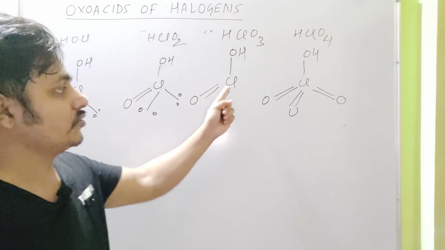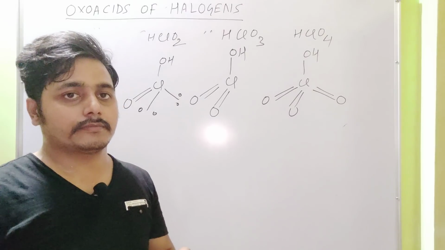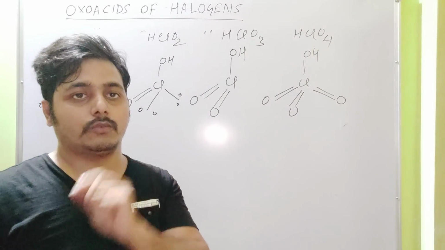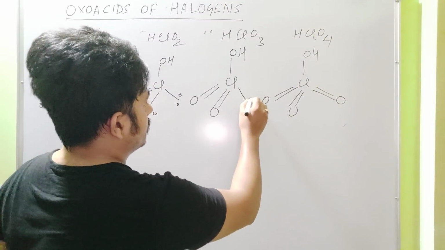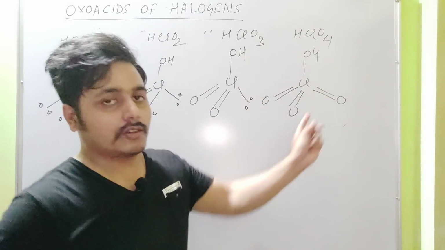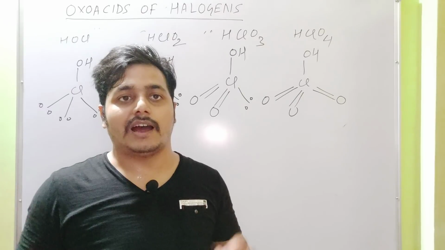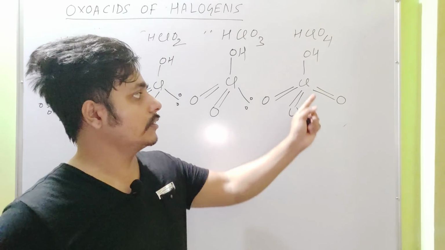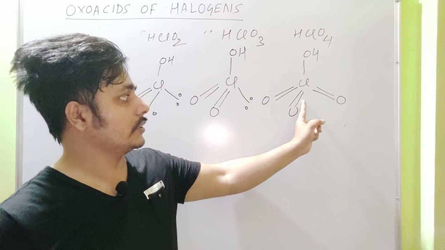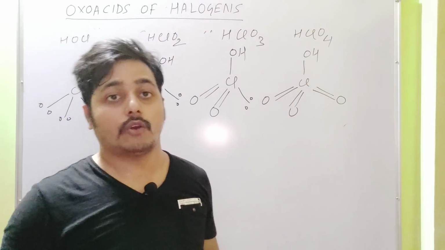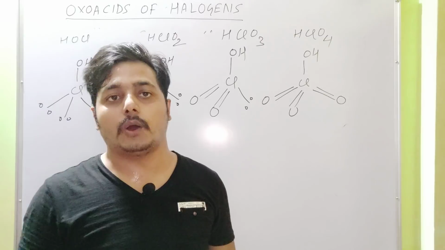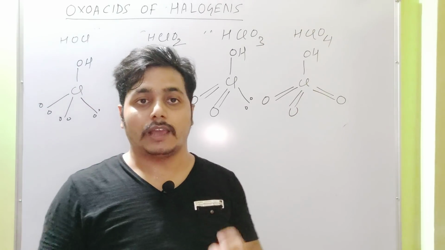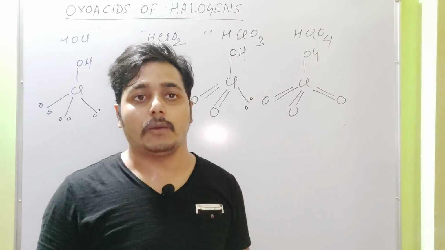That means this chlorine is left with 2 electrons, which means 1 lone pair. In this case, all the 7 electrons are involved in bonding: 1, 2, 3, 4, 5, 6, 7. That's why this chlorine does not have any lone pair of electrons.